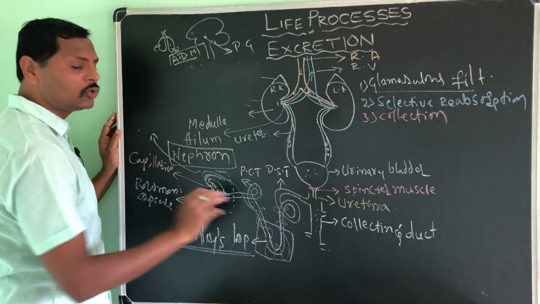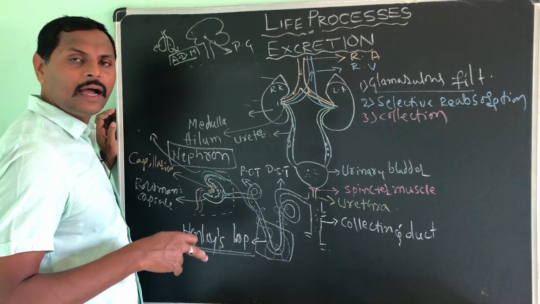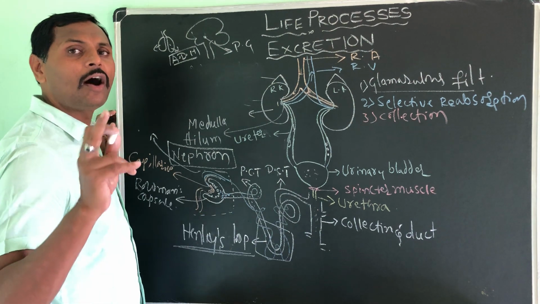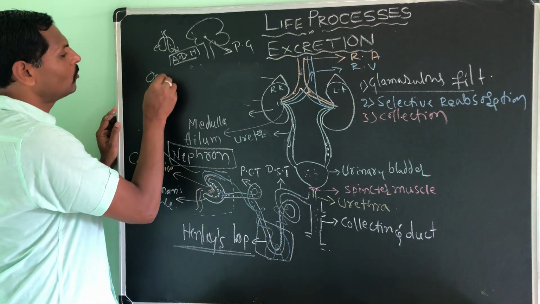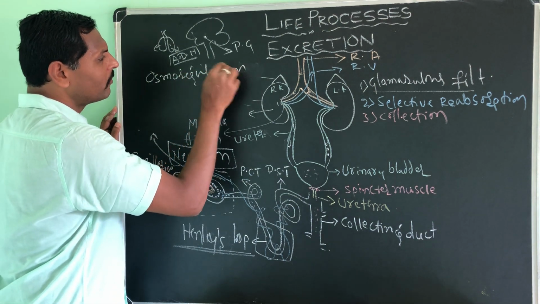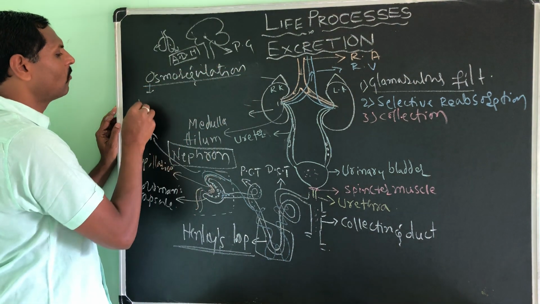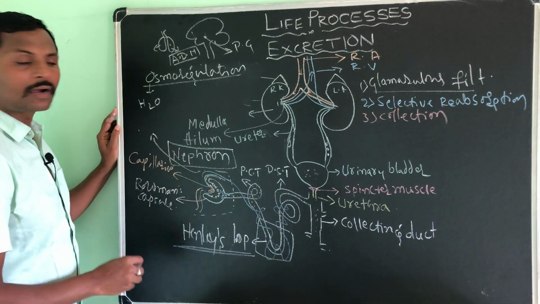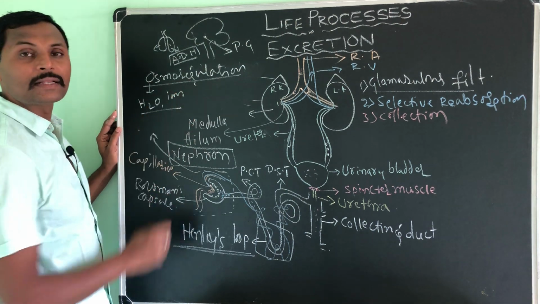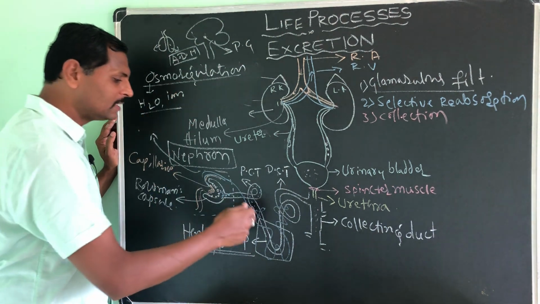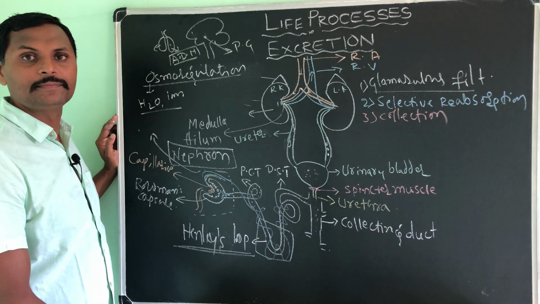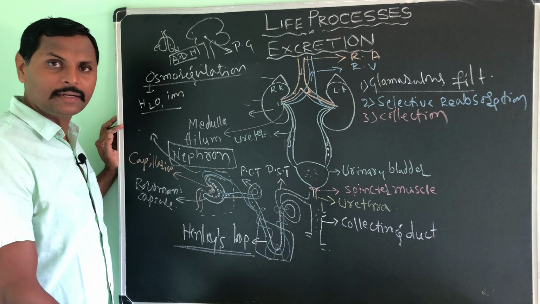Okay, so Henle's loop especially is involved in osmoregulation. Sir, what is this osmoregulation? I will tell you, it is very simple. Osmo means water, and ions present in the blood. So this Henle's loop will control the water and ion contents in the blood.